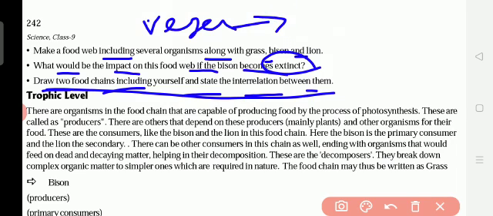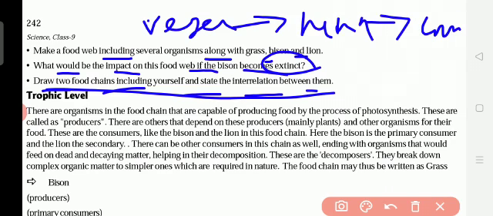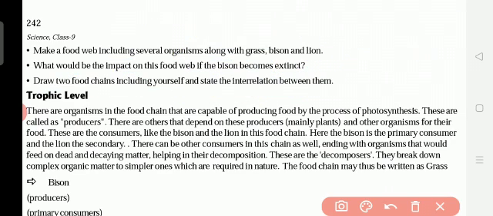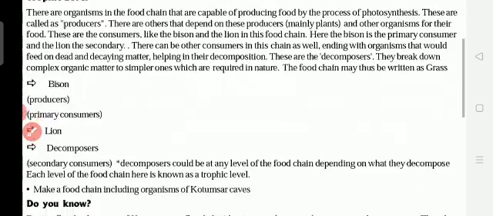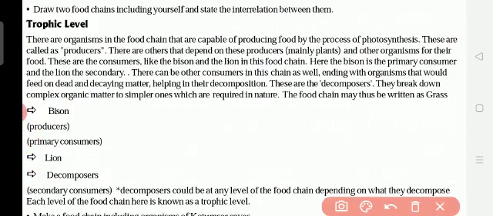Okay, then it is eaten by whom? Human beings. And we human beings are eaten by whom? Eaten by the lion. So like that, make the food chain they are asking. Okay. So like that. Now, trophic level.